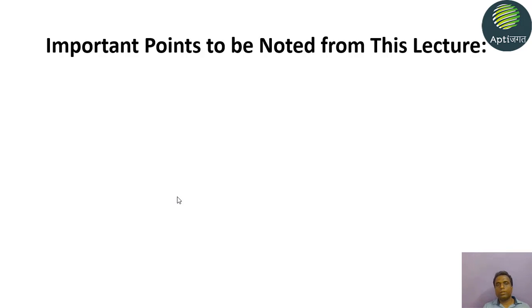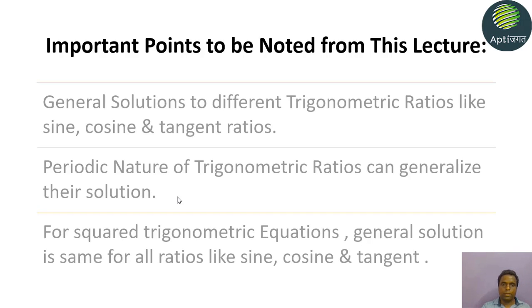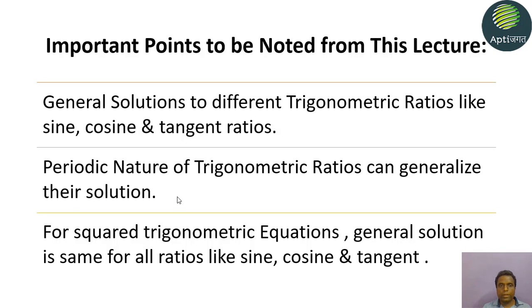Okay students, let us recall all the things we have covered in the chapter. First, we saw different general solutions for different trigonometric ratios like sin, cos, tan. From these three basic ratios, we can derive solutions for problems with other ratios like sec, cosec and cot, by converting them into these three main ratios.